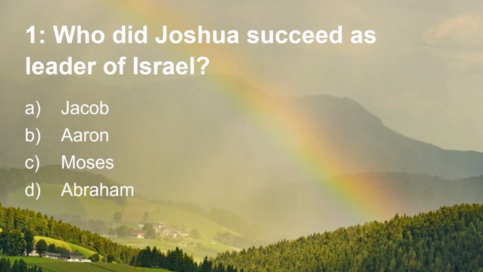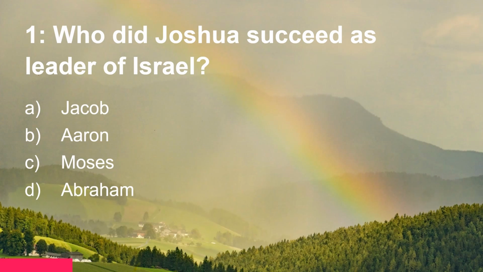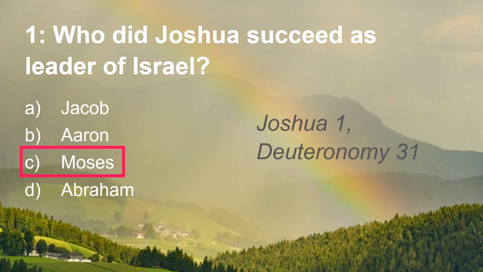Question 1. Who did Joshua succeed as leader of Israel? Was it Jacob, Aaron, Moses, or Abraham? Joshua succeeded Moses. You'll find confirmation in Joshua chapter 1 and Deuteronomy chapter 31.